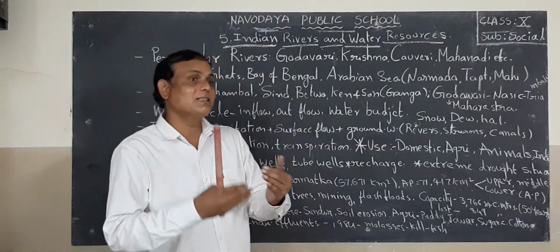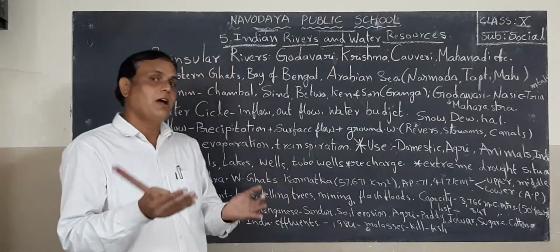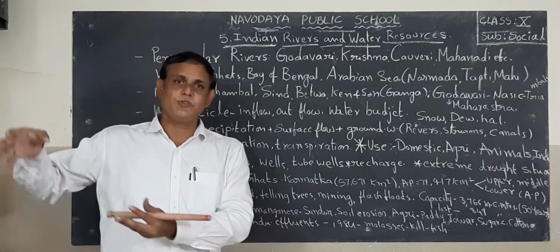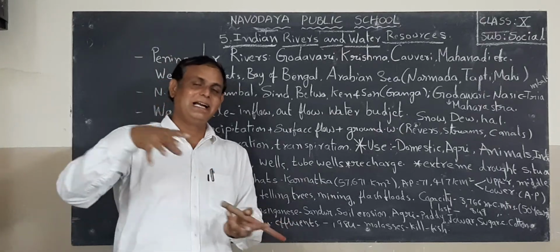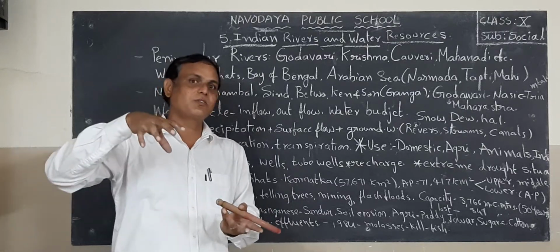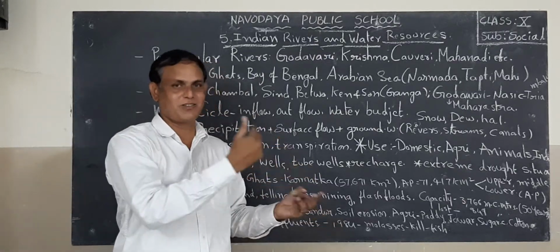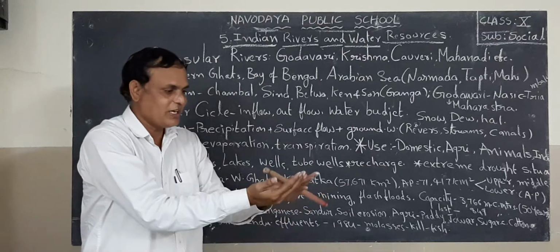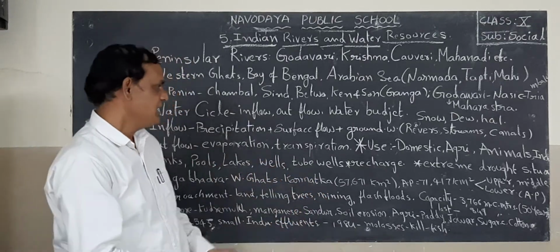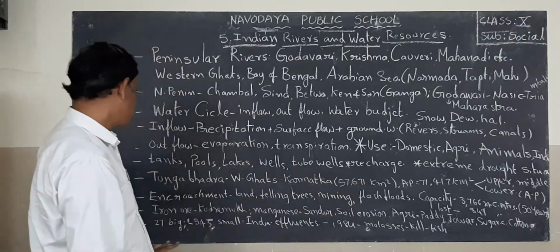Why is it losing the capacity? Because every year in the rainy season, so much silt and debris is joining. Industrial wastage and effluents are also joining this reservoir. So that is why the storing capacity of this reservoir is decreasing. That is also what we saw in this lesson.